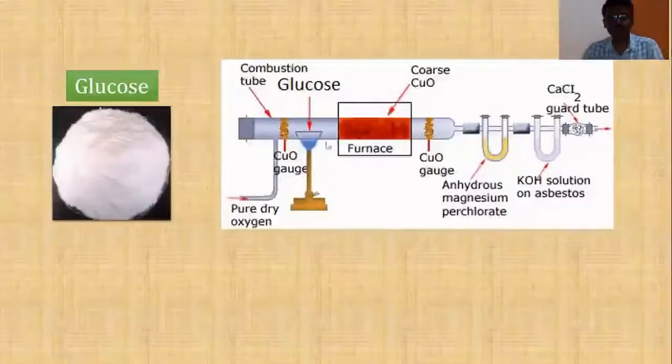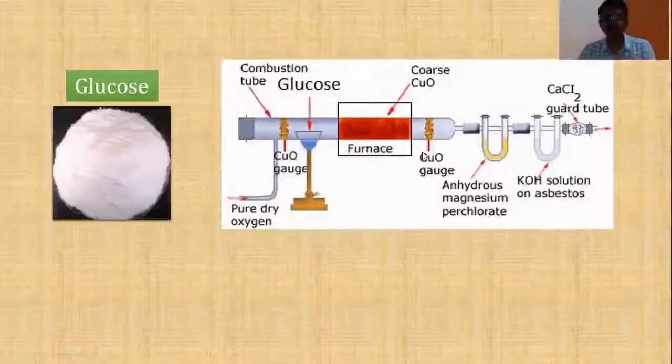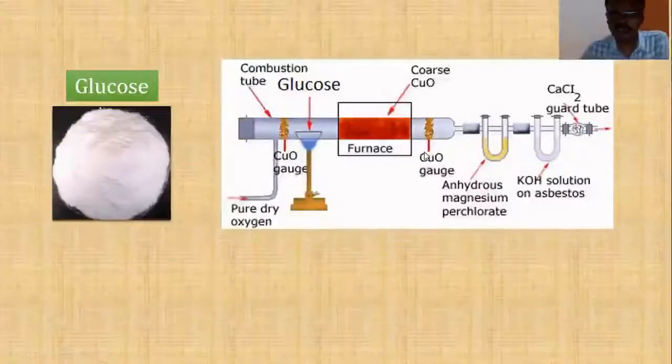Now glucose is going to be heated with copper oxide in the furnace, and it's going to be oxidized into carbon dioxide and water, which will be absorbed into U-tubes. I don't have to explain the experiment in detail because you have studied it in the previous classes.